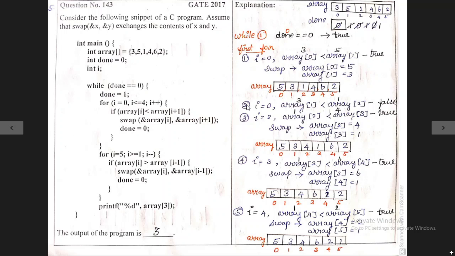Okay. In the second iteration I is equal to 1. I have written it wrong, so please update this. Array of 1 is less than array of 2. Array 1 holds the value 3 and array 2 holds the value 1. 3 is less than 1, condition is false, so that will not be executed. Move on to the third iteration. Third iteration I is equal to 2. Array of 2 is less than array of 3. Array 2 holds the value 1 and array 3 holds the value 4. Now 1 less than 4, the condition is true, so we need to swap the values. So 4 is stored in position 2 and 1 is stored in position 3.